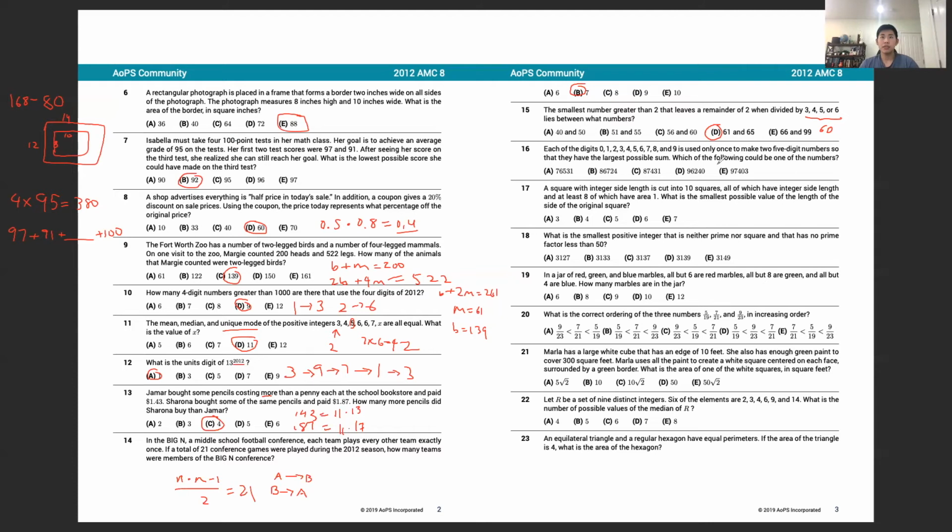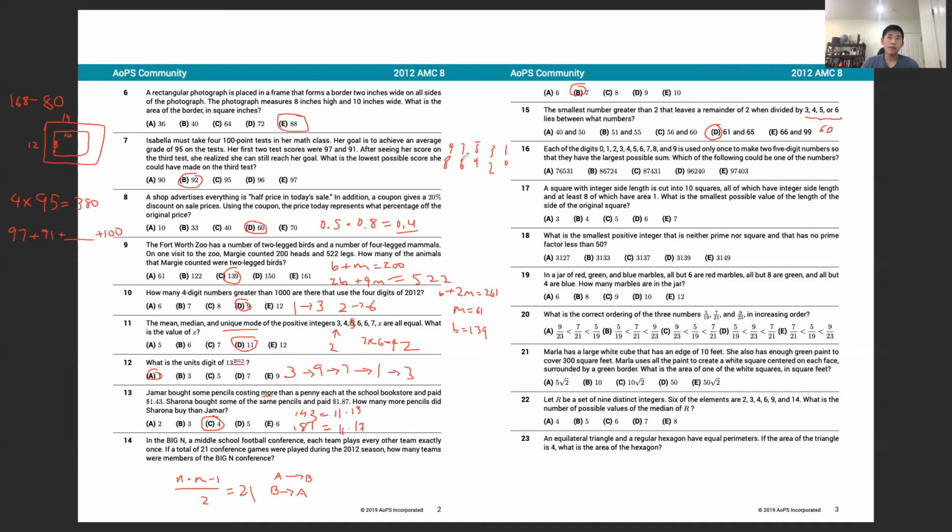Problem 16, each of the digits 0 through 9 is used only once to make 2 5-digit numbers with the largest possible sum. We want to know which could be one of the numbers. So we want to have the largest numbers be in the largest place values. So 9 and 8 would be in the first place value, 7 and 6 in the next, 5 and 4, 3 and 2, and 1 and 0.